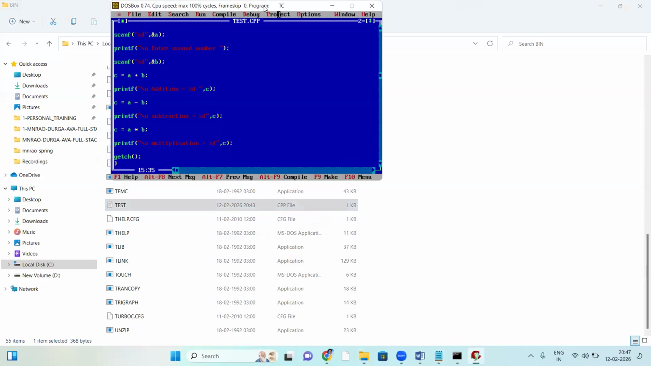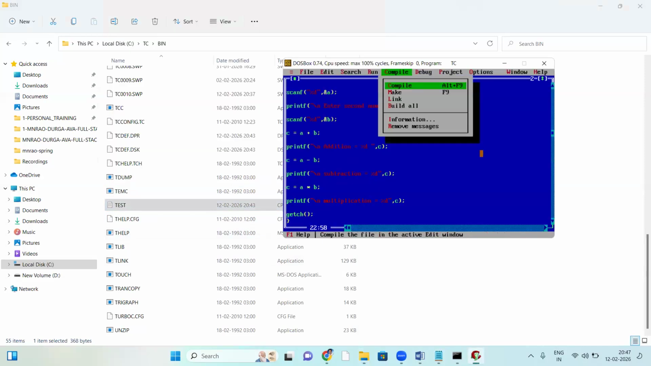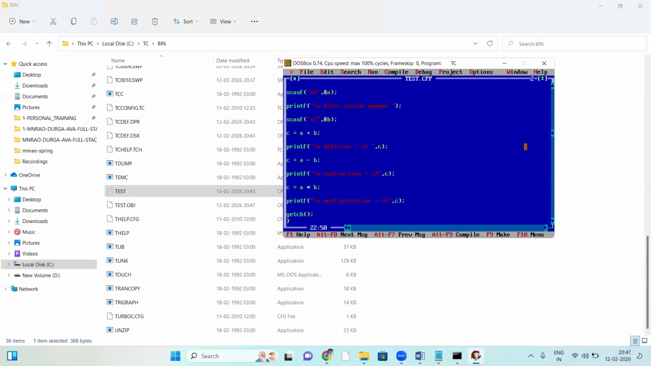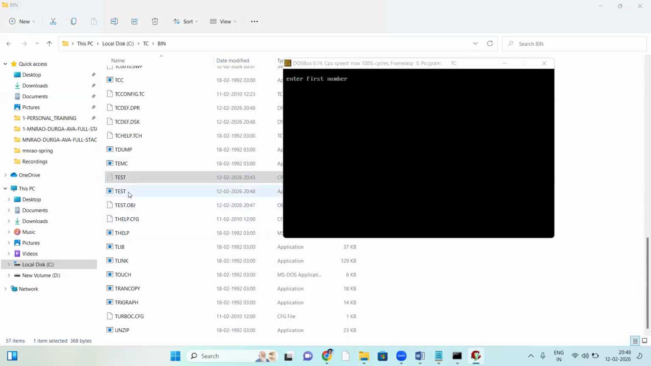See, this program I'm simply compiling. Compiled successfully, no error. Now, run it. I'm running. Before it runs, it creates one exe file. Behind this, it creates one exe file, just observe it here. Run it, see this. Yes, the exe file is created.